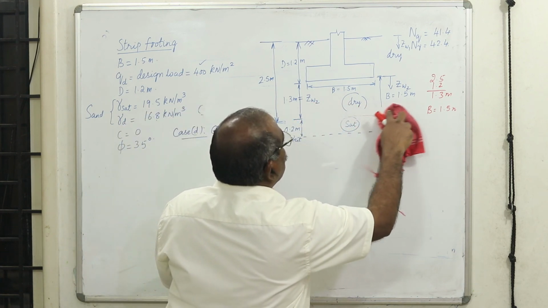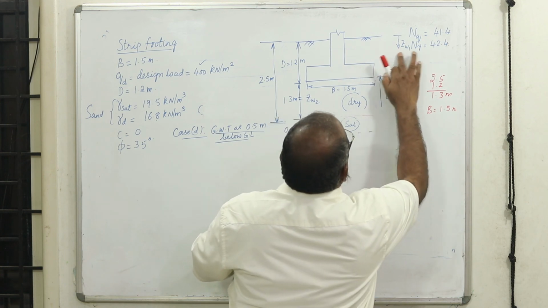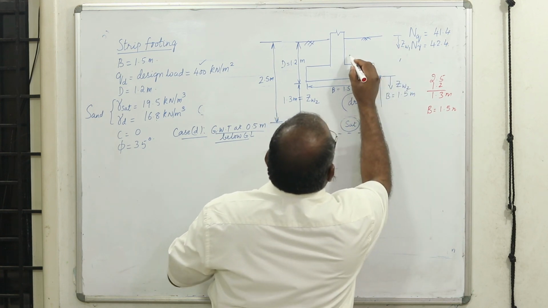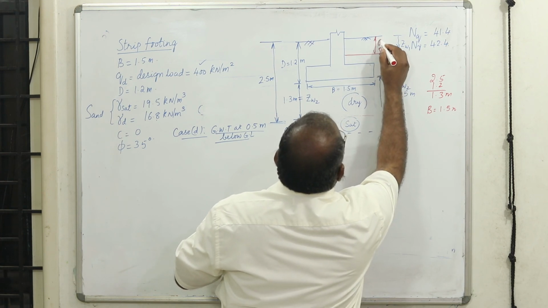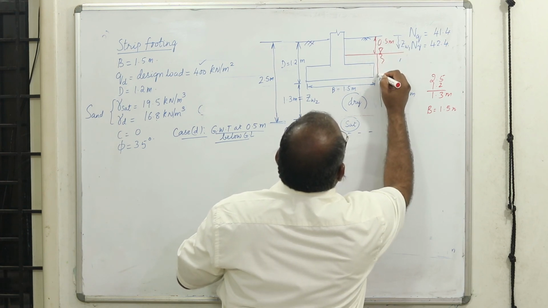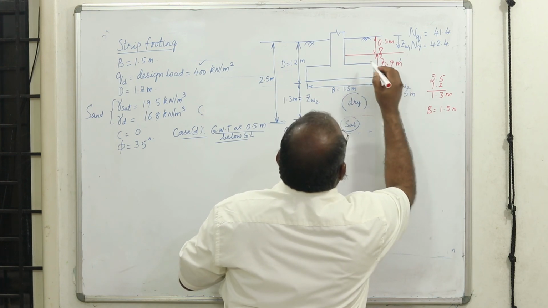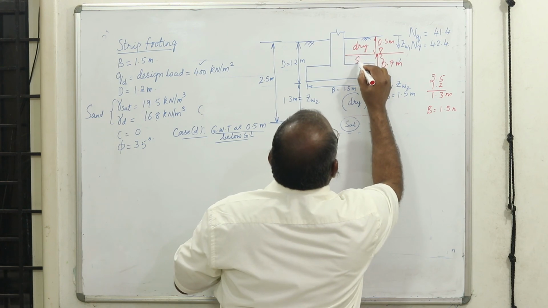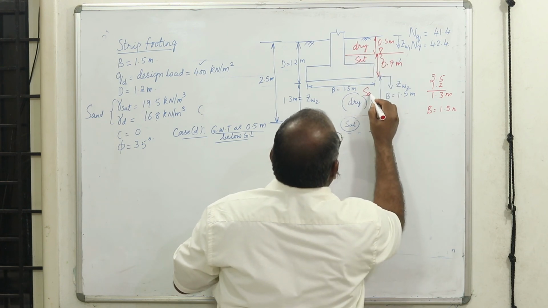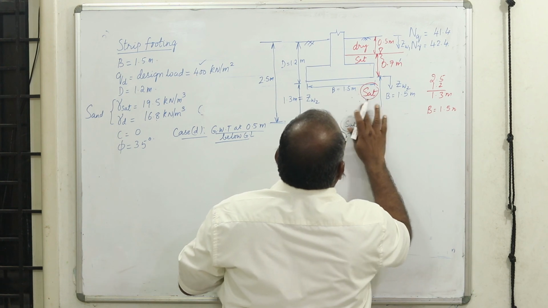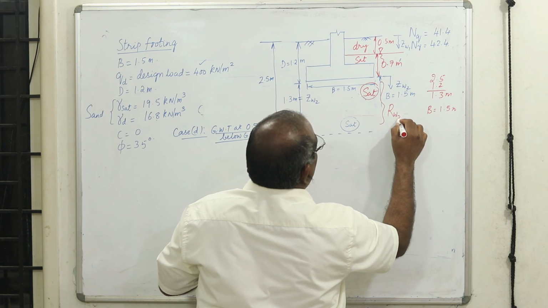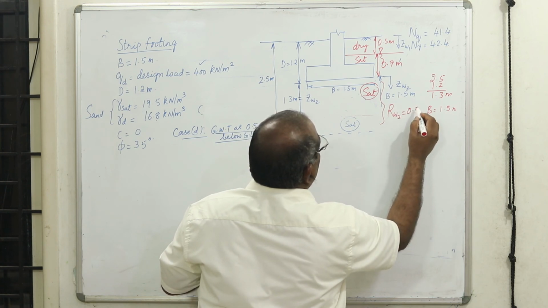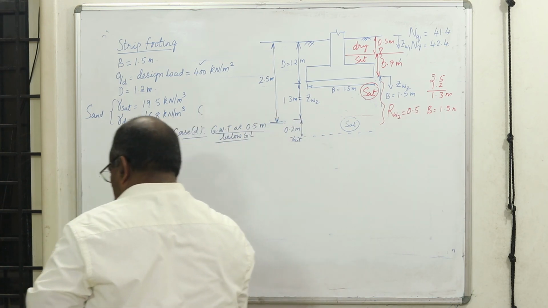I need to draw it here, 0.5 meter. This is 0.5 meter, and this will be the remaining thing. This is out of 1, it will be 0.7. Now this will be dry, and this will be saturated, and is quite obviously saturated. Therefore, in this case, in this zone, RW2 will be 0.5. Without even calculation, you can try to take the value.